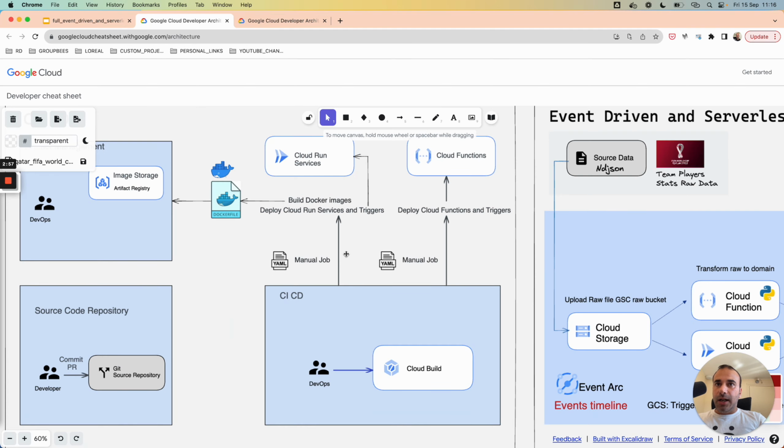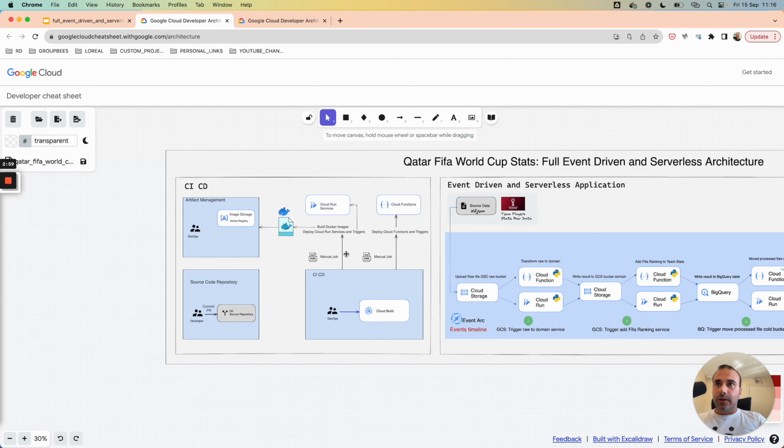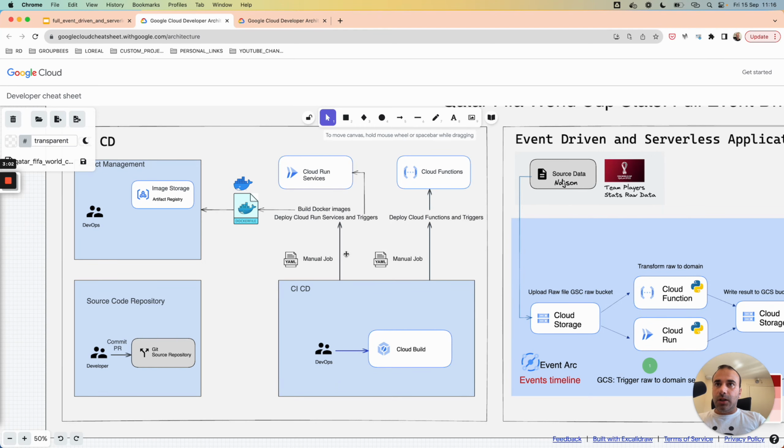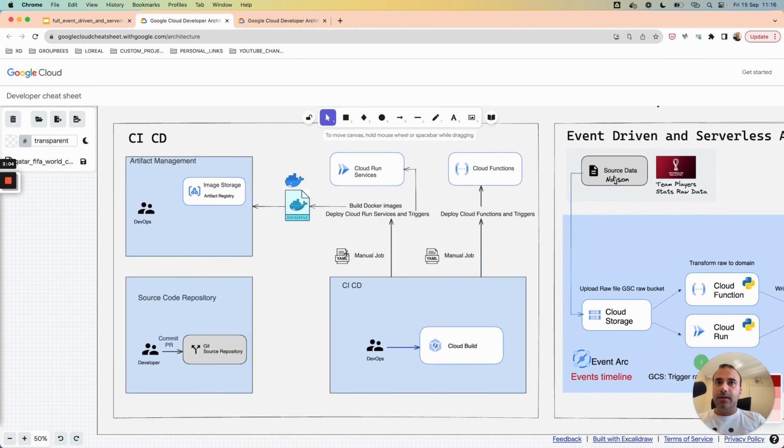Here, at the left part, we have the CI/CD. The CI/CD is managed by Cloud Build, and as I explained previously, we have Cloud Functions V2 and Cloud Run services. I created two manual jobs with Cloud Build: one to deploy all the Cloud Functions, and the other to deploy all the Cloud Run services.